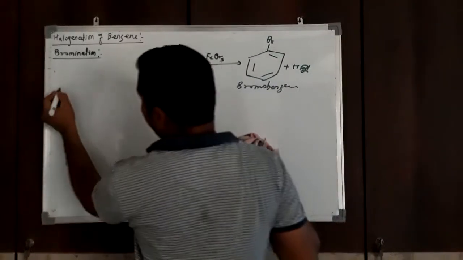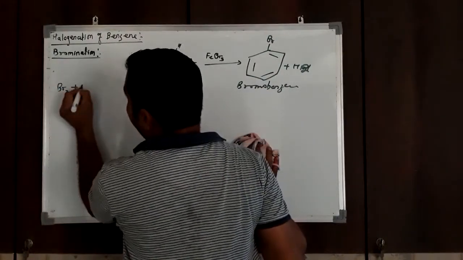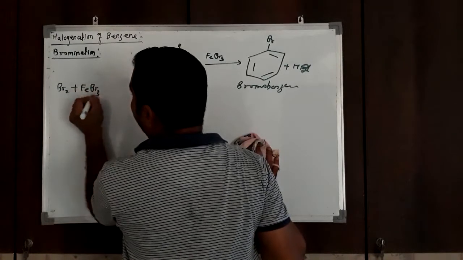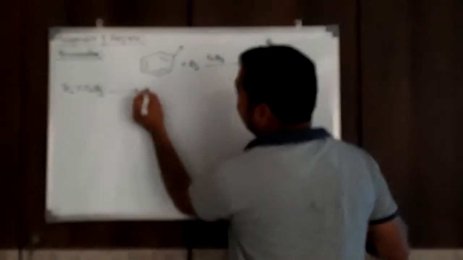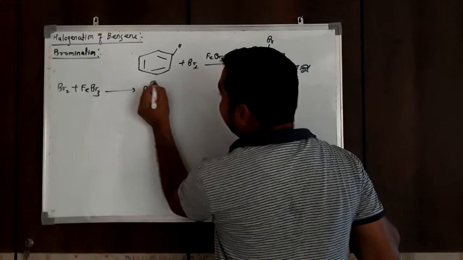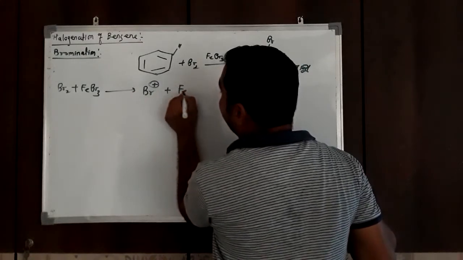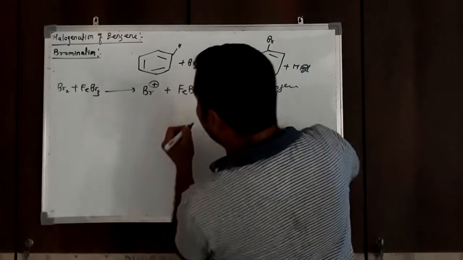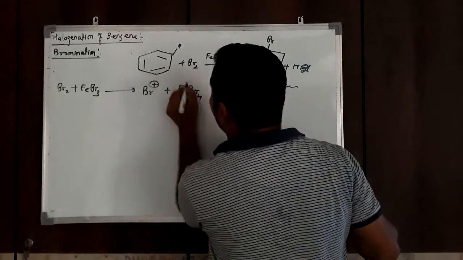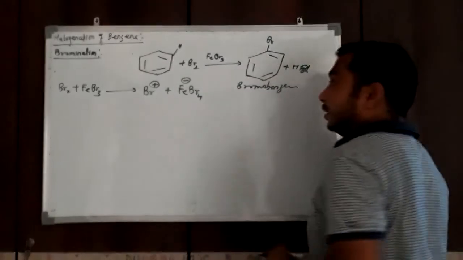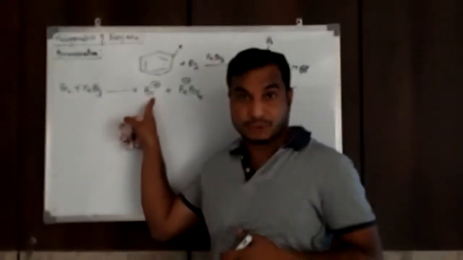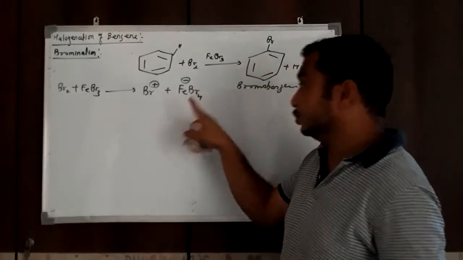If we study its mechanism, you will find that initially the bromine molecule reacts with FeBr3 and there is formation of bromonium ion Br plus with FeBr4 minus. Br plus is the electrophile, FeBr4 minus is the nucleophile.